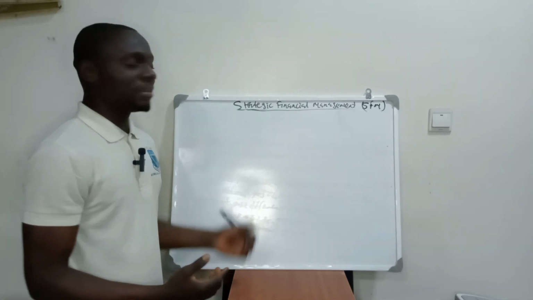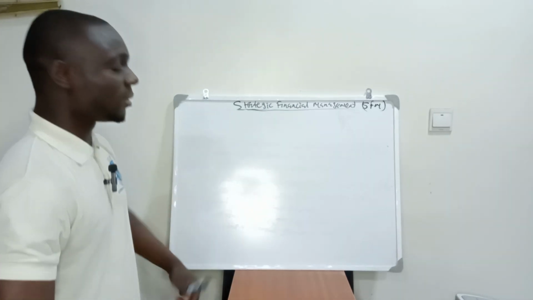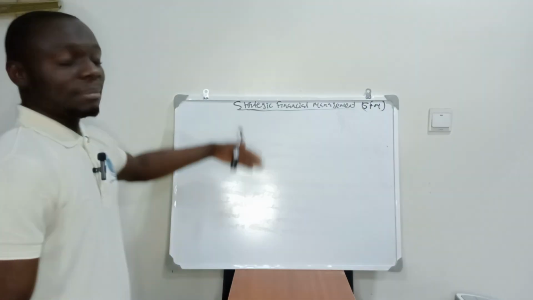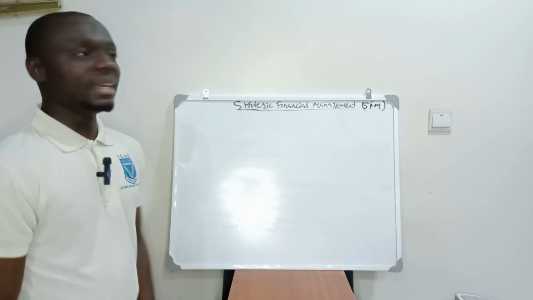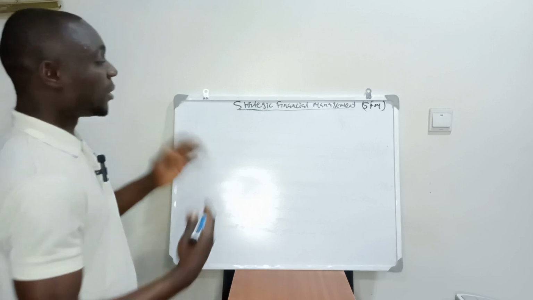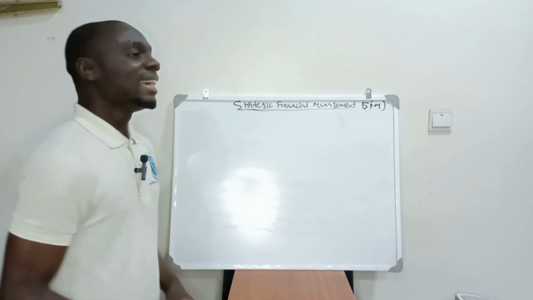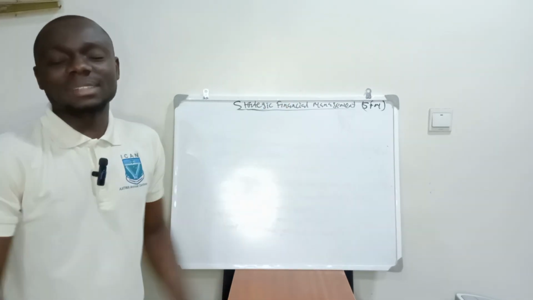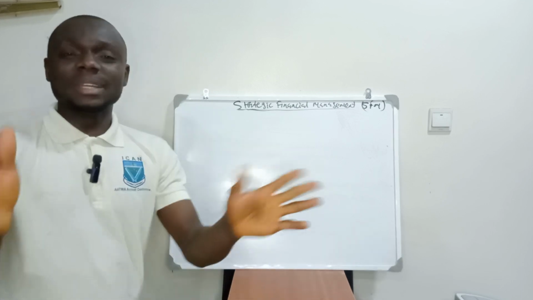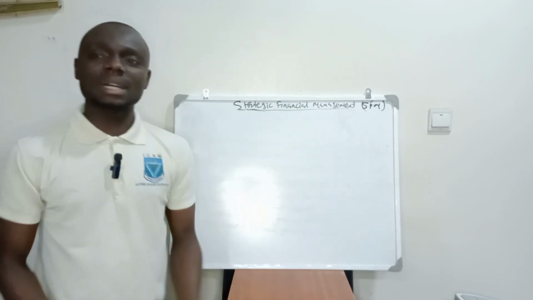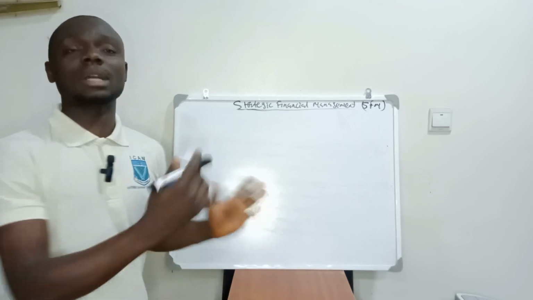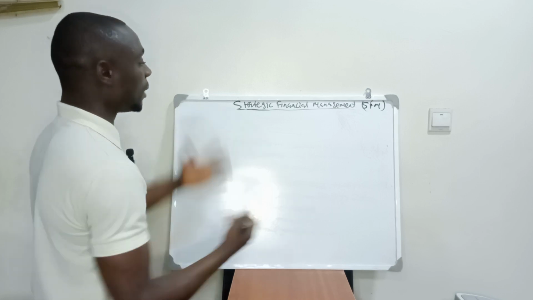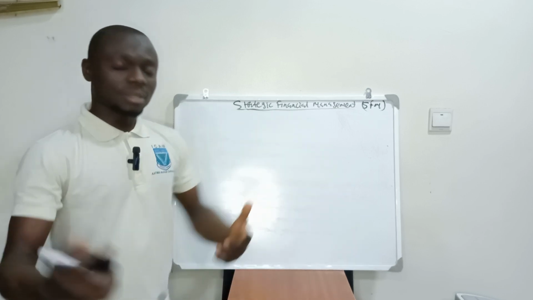Most students did not like this particular course at ICAN level or the ACCA level, financial management. So in this video, I'm going to explain one of the topics in SFM for today. Please don't be scared about SFM. SFM is very simple and straightforward. So I will just take you on the cost of capital briefly, and I will just talk about the equity part of it. In my next video, I will talk about the capital asset pricing model and all that.